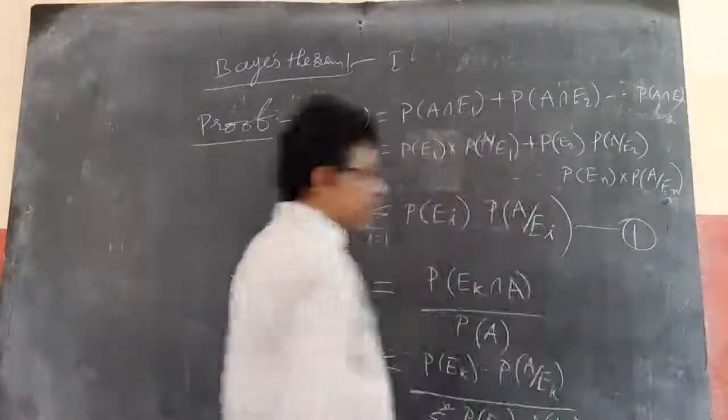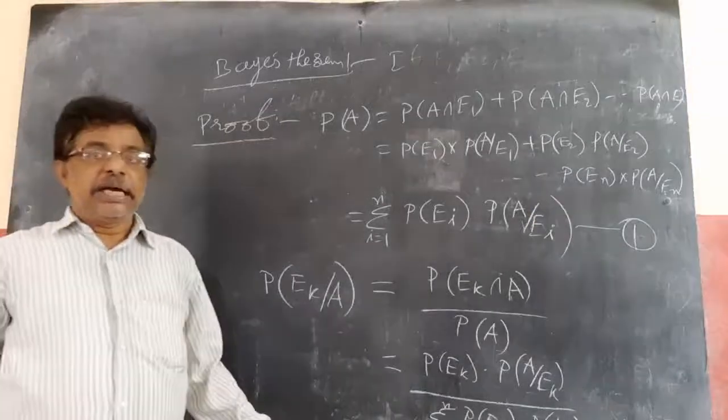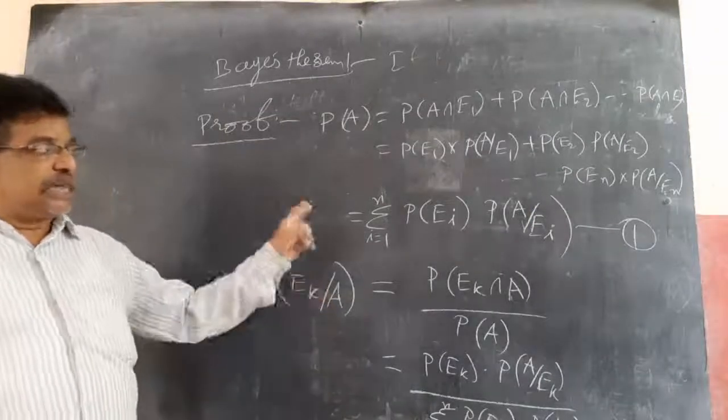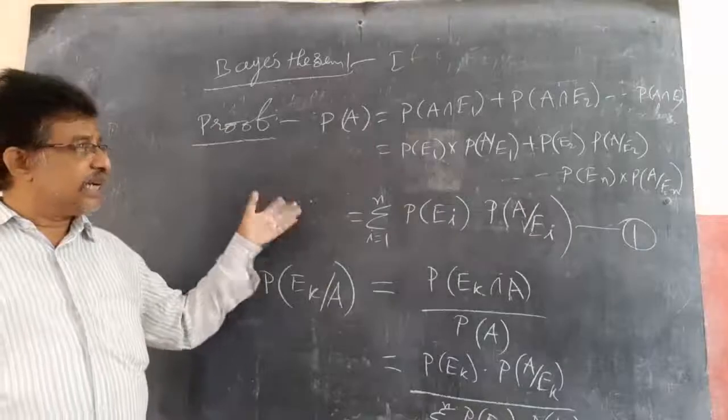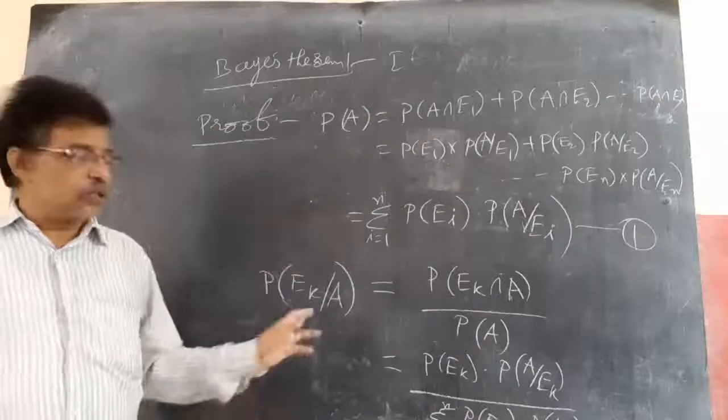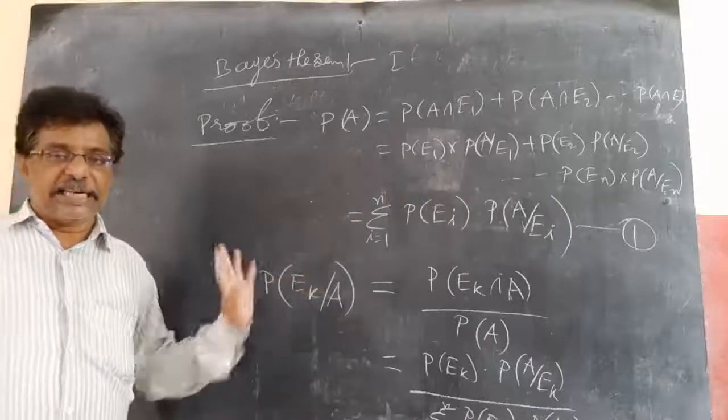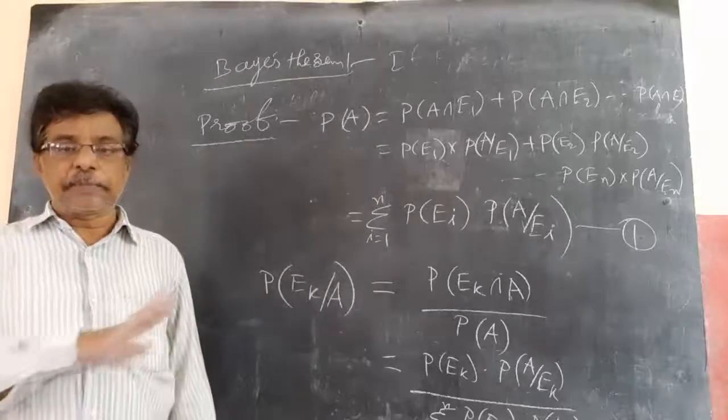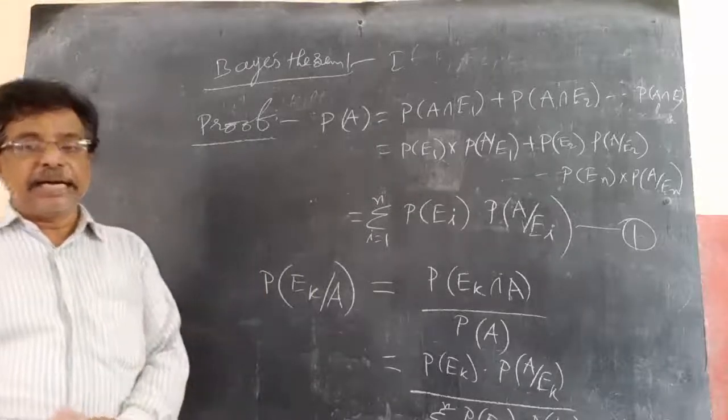This is Bayes theorem, 7 marks. Either the addition theorem or Bayes theorem comes every year: every alternate year, or 2 years addition theorem, 1 year Bayes theorem, or 2 years Bayes theorem, 1 year addition theorem, like that they are giving. So learn these two theorems properly, the addition theorem and Bayes theorem.